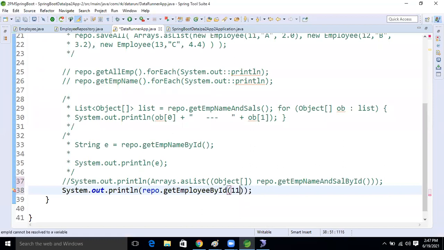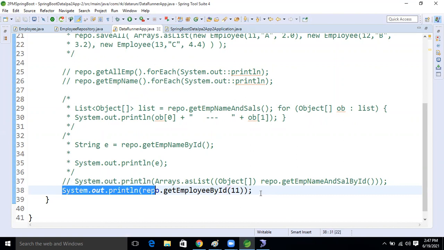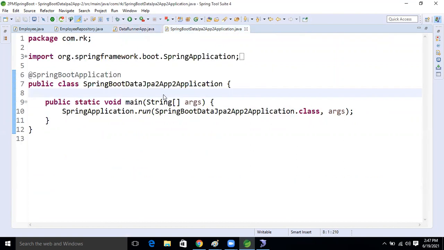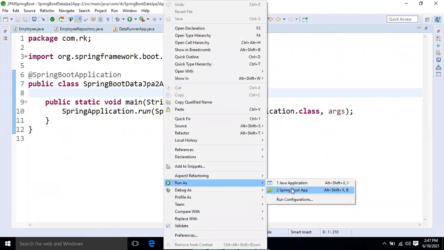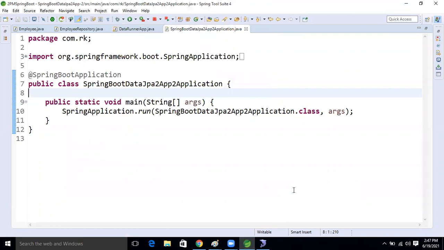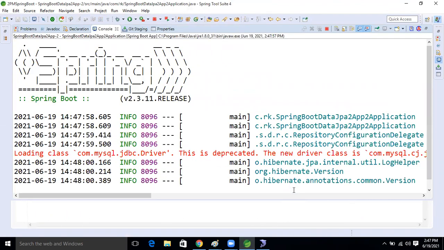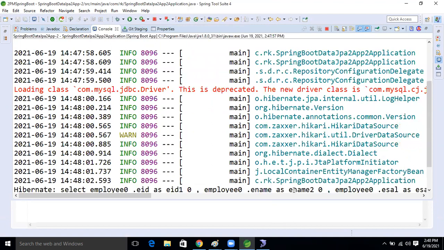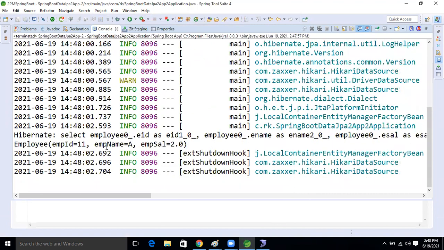So what will we do now? We will pass that ID. Now let's run the application and see this one. See, based on the 11 we passed, right, what are we getting now?